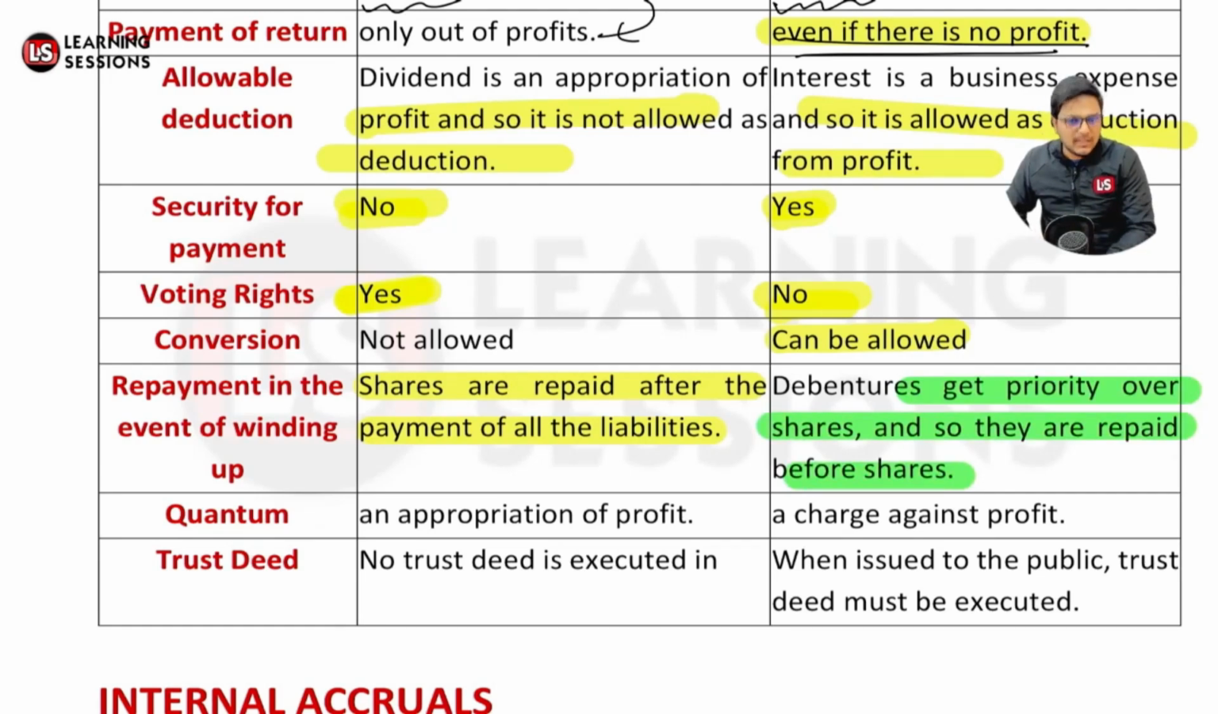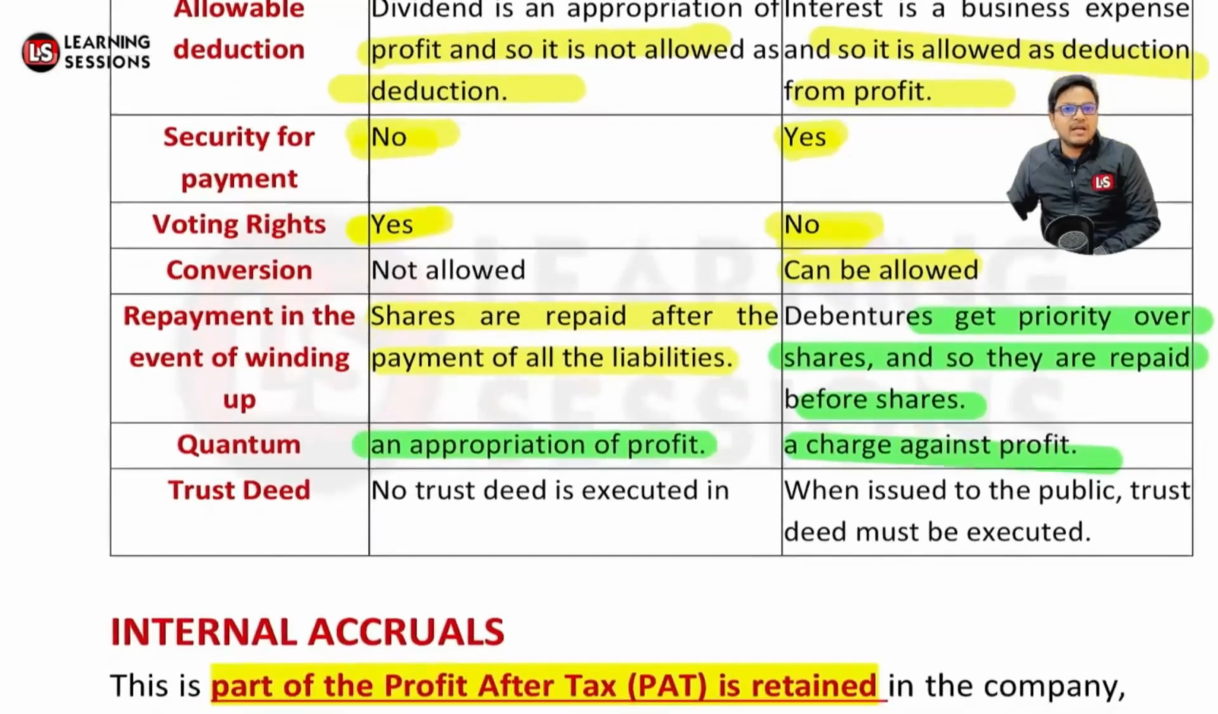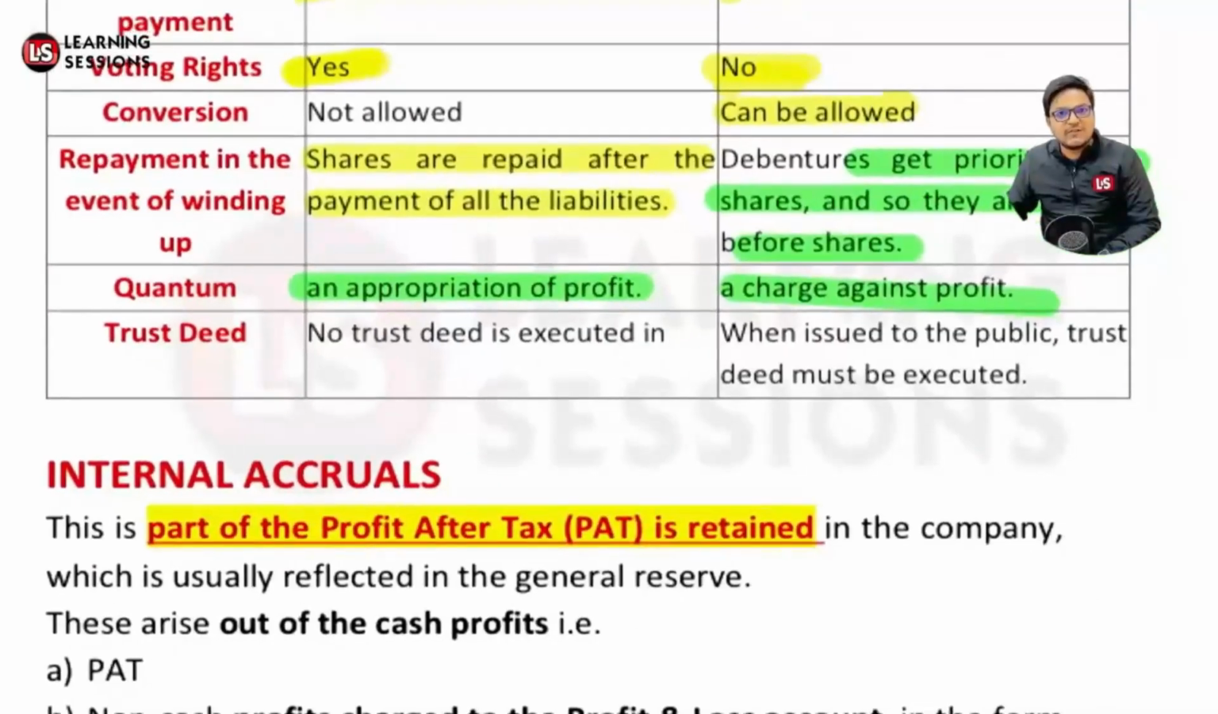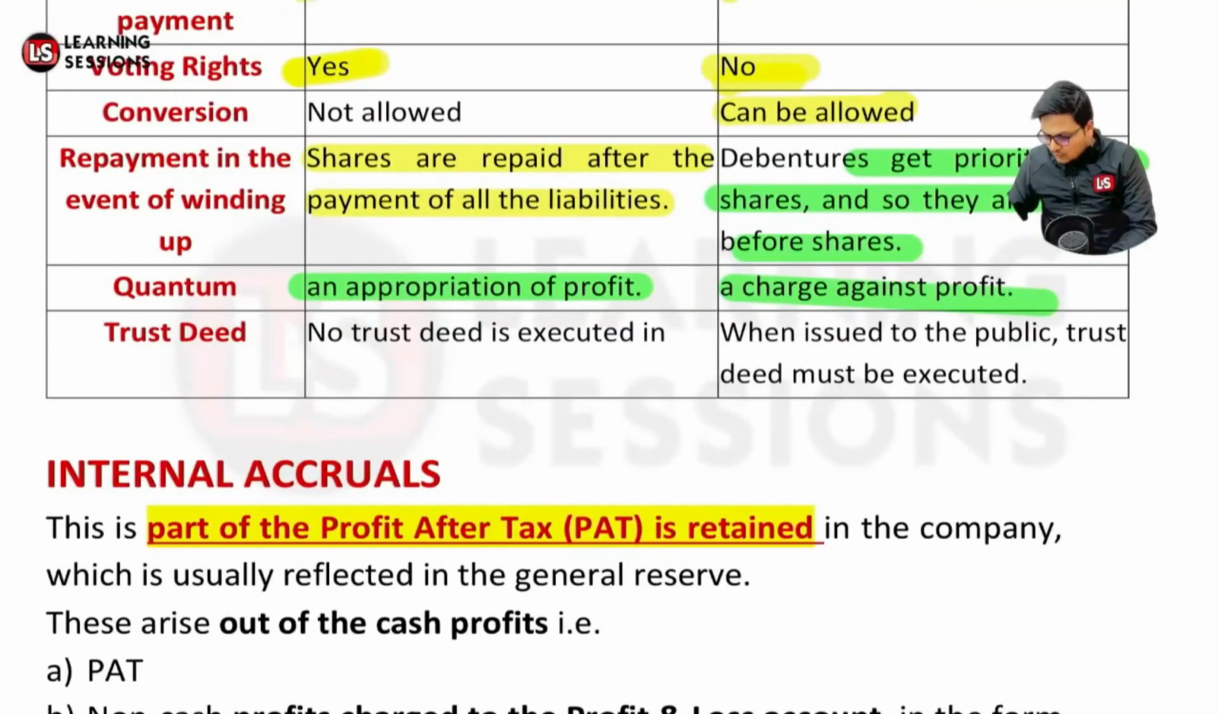And if we look at the quantum, the dividend is an appropriation of profit, whereas interest is a charge against the profit, right? And a trust deed is not necessary in the case of shares, whereas a trust deed is necessary where debentures are being issued, right?